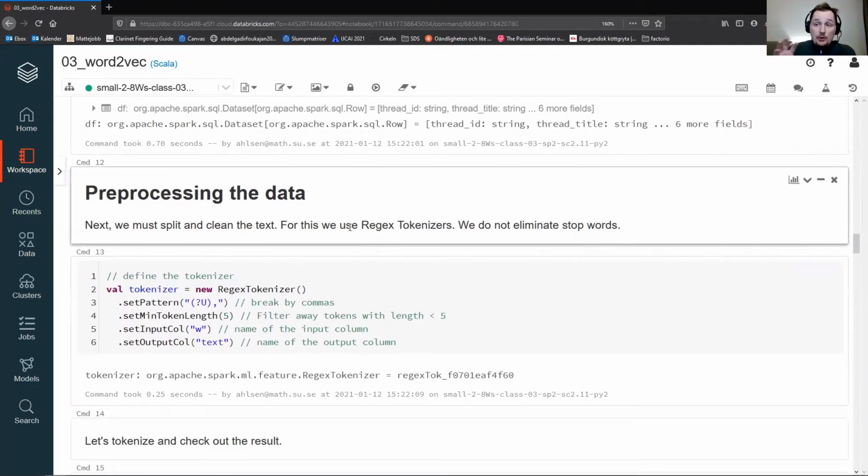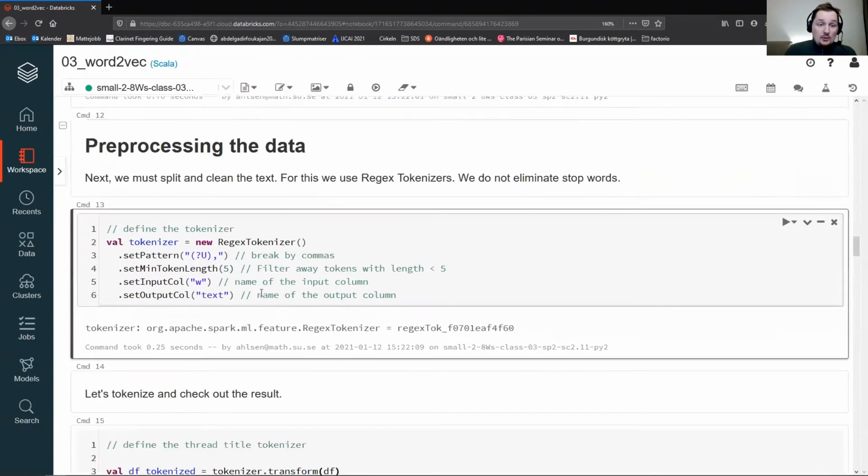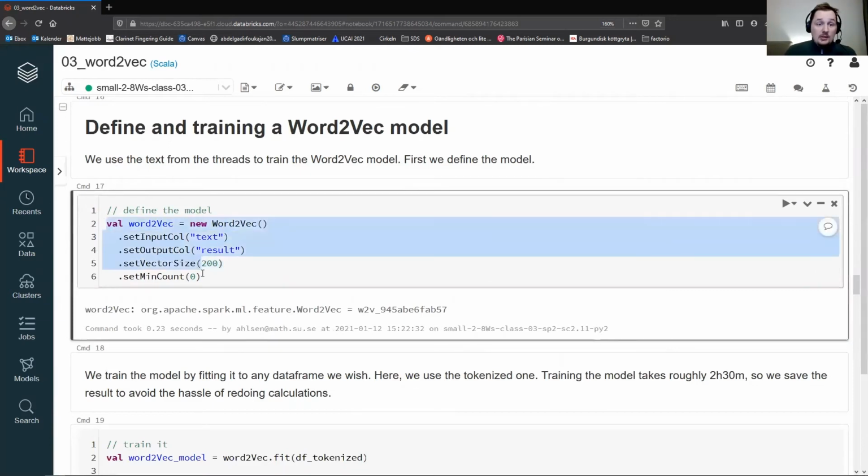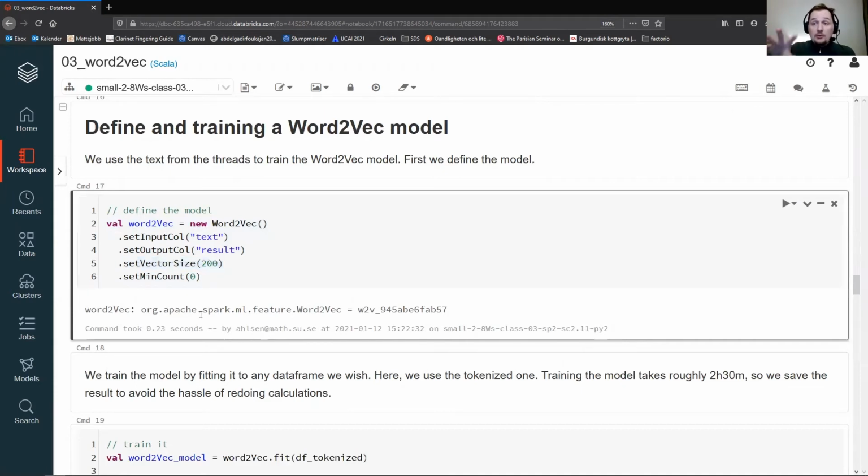So first, to get the embedding, you must define it and you must train it on some data. And this data will be the cleaned forum, the cleaned thread contents. And we'll clean it using the same tokenizer as we did previously. This is how we define our model. This is included in Spark, so you just import it and you go. So you set the vector size to 200, that's the output dimension.